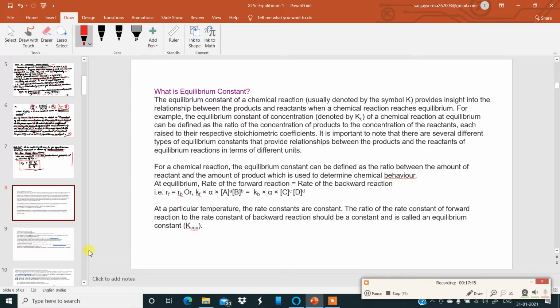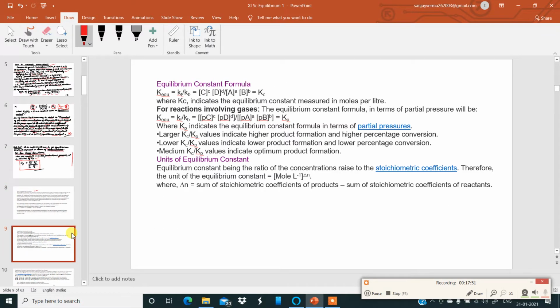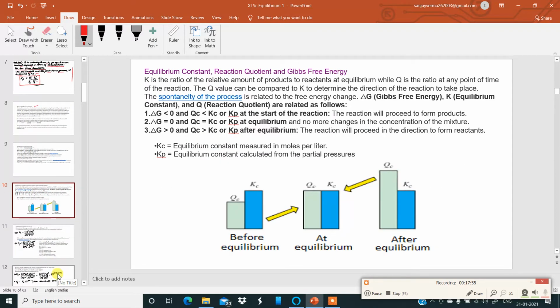Again, what is equilibrium constant? This I think it is very clear to all of you. I will not go through this again and again. Next slide. Same thing over here. Partial pressure is done over here nicely. Now, have a look over here.